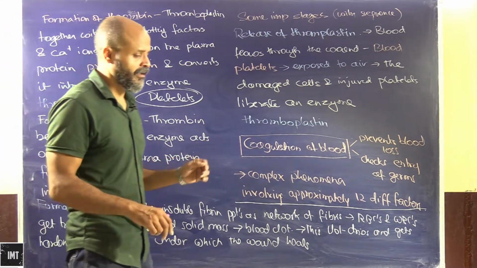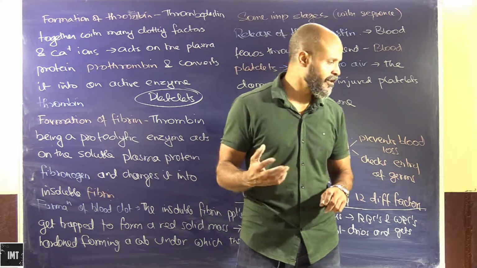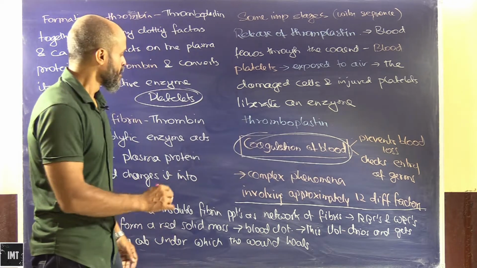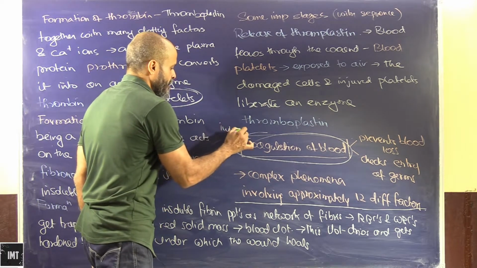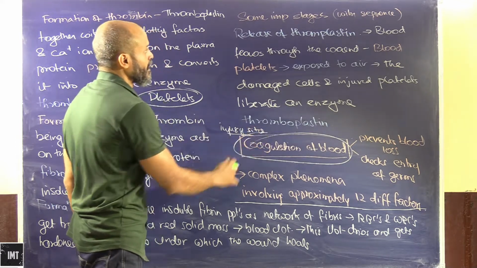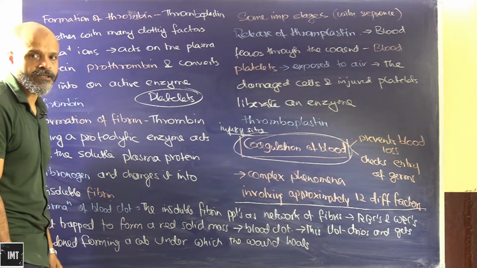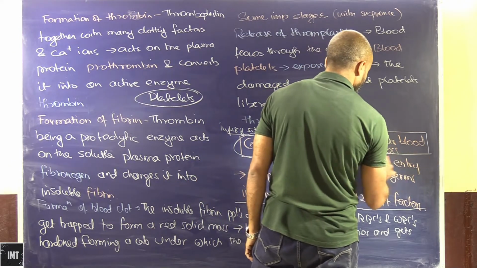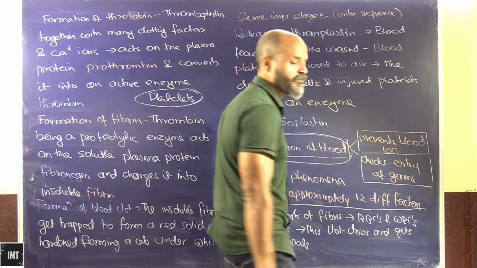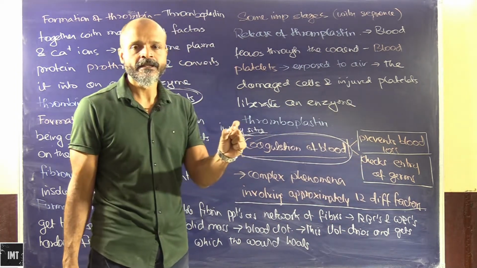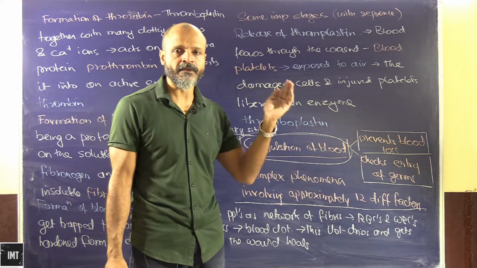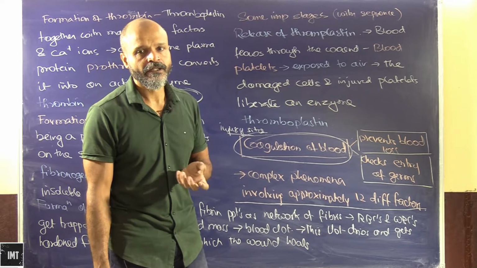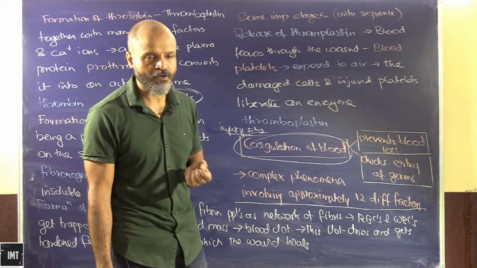Okay, so at injury sites there is a lot of loss of blood, so coagulation of blood is required. Why? Because it prevents the blood loss and also checks the entry of germs, both things. If the blood loss from the injury site is not prevented, the entire body's blood is going to drain out, and that would prove fatal for the person who is injured.